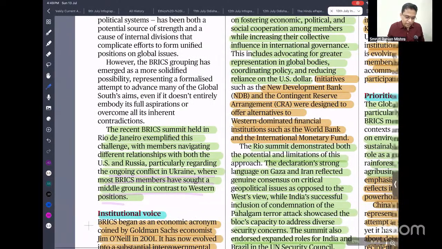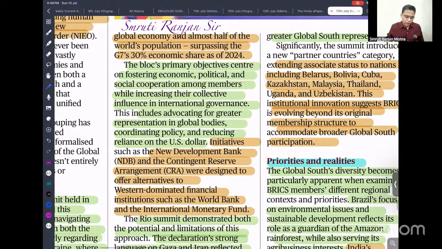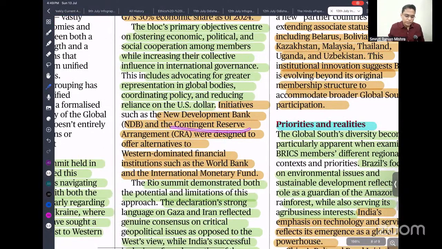BRICS has also taken a lot of steps, like the establishment of the New Development Bank and the Contingency Reserve Arrangement. So dear student, tell me where the headquarters of the New Development Bank is. Tell me in the comment box. It is in Shanghai.